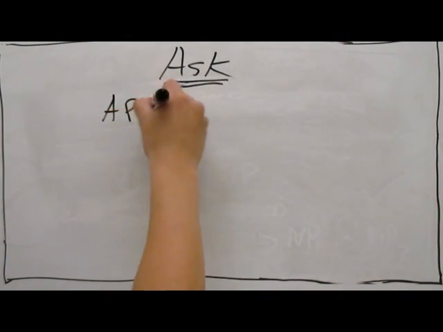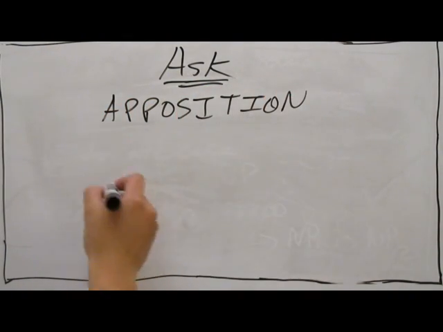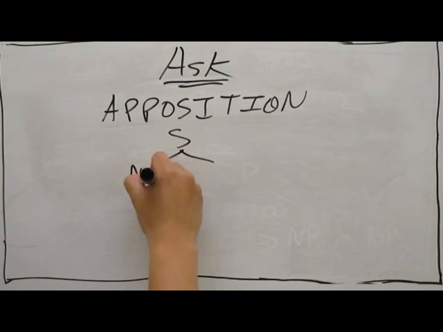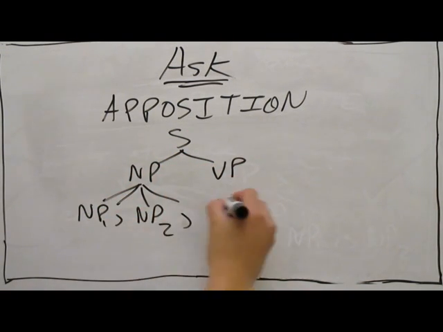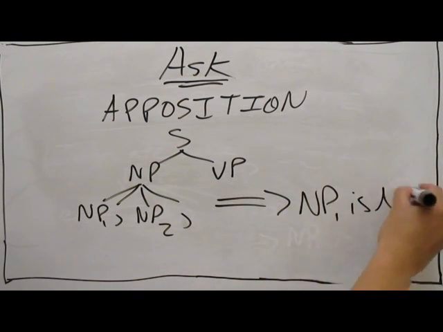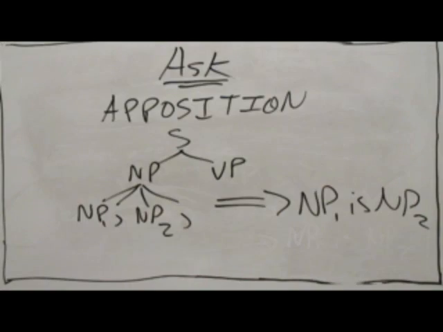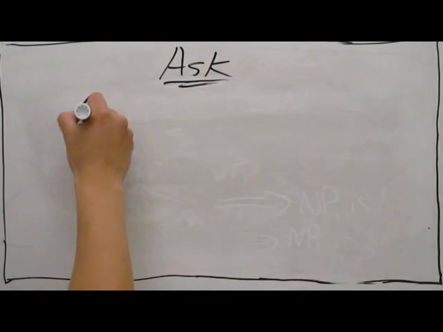We also look for appositions, NPs separated by commas representing that they are equal in some sense, and we transform these into predicates as well by simply saying NP1 is or are NP2. Now that we have a list of predicate sentences, we can transform them into three types of questions.